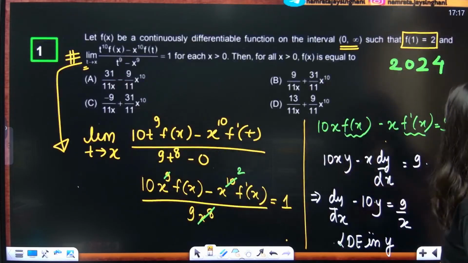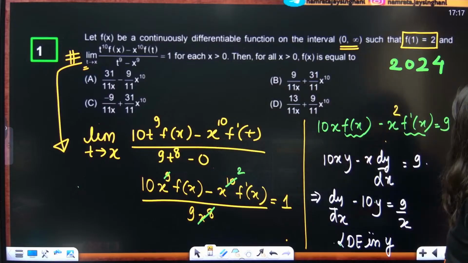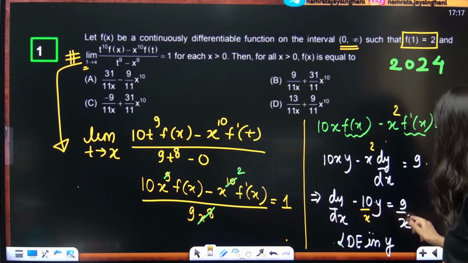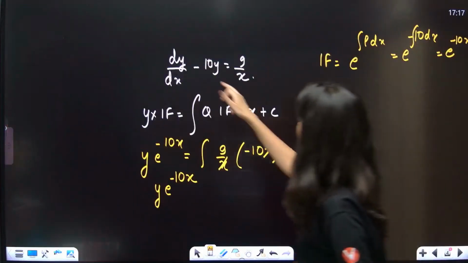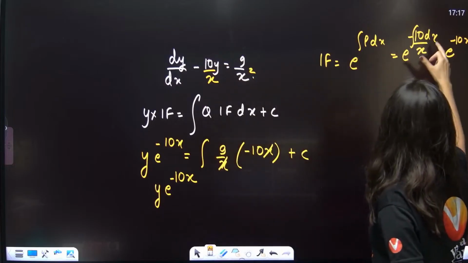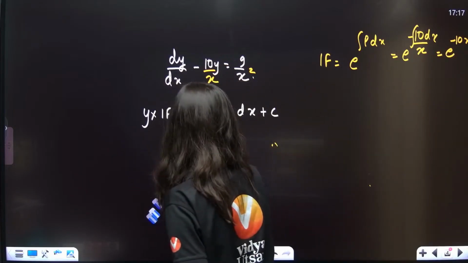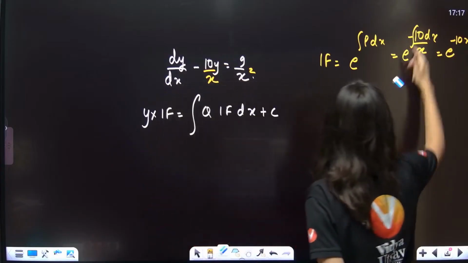Hold on. x square, no? Sorry, I missed something. This is x square dy by dx. So this is by x and by x square. Sorry, by x square. So by x. So this is minus 10. I think we need to redo it. I missed one square over here.